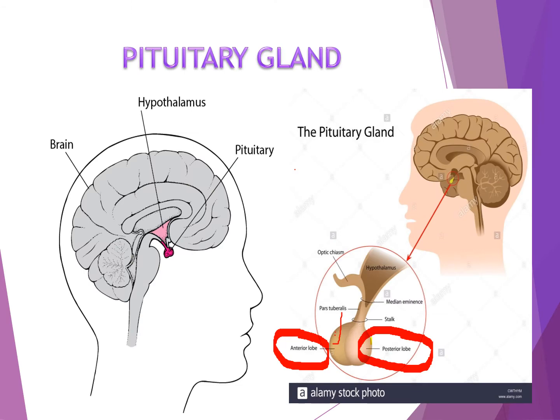Now we can see just an overview of the pituitary gland. The pituitary gland is commonly referred to as the master gland. Why is it the master gland? Because of its role in regulating other endocrine glands. It lies at the base of the brain, and it is divided into two parts, that is the anterior lobe and the posterior lobe. The anterior pituitary lobe is larger than the posterior lobe, and it constitutes about 75 to 80% of the pituitary gland.